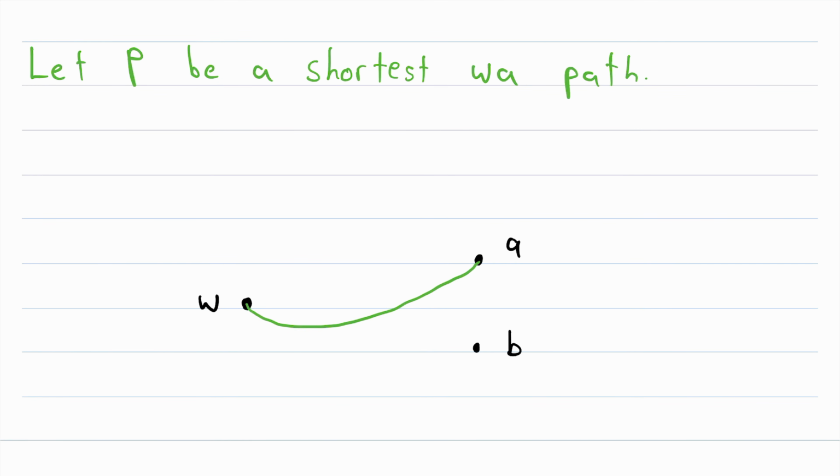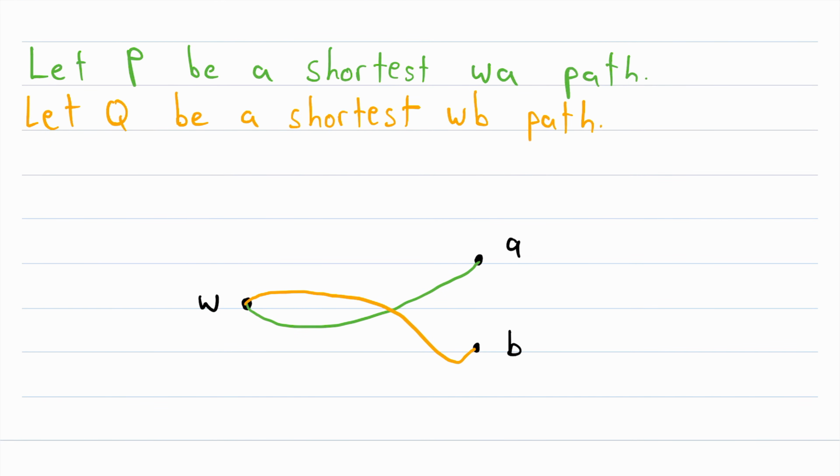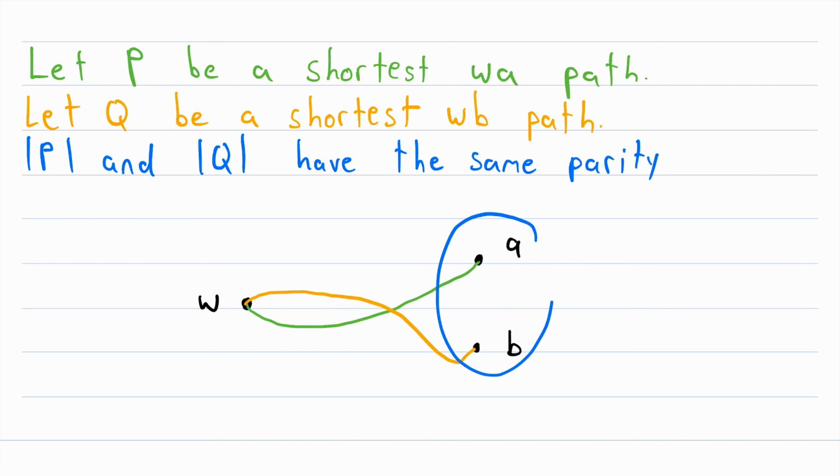And by the same logic, there is a shortest path from W to B, and we'll call that path Q. So let Q be a shortest WB path. An important fact we need to remember is that the length of P and the length of Q have the same parity. And remember, this is because A and B are either both in the set X or they're both in the set Y, which means that their distances from W are either both even or both odd. So the lengths of the shortest paths from W to A and from W to B also have to be both even or both odd. And we're closing in on the end here, so stay with me.